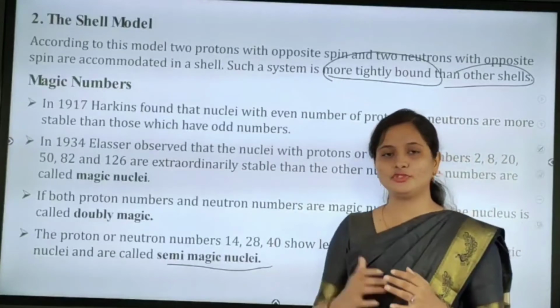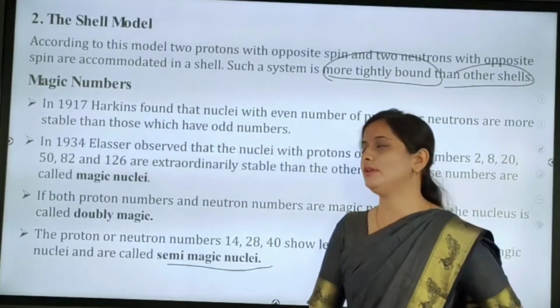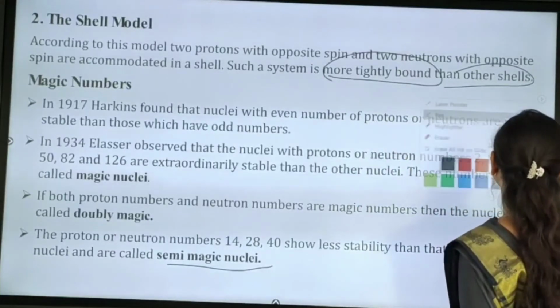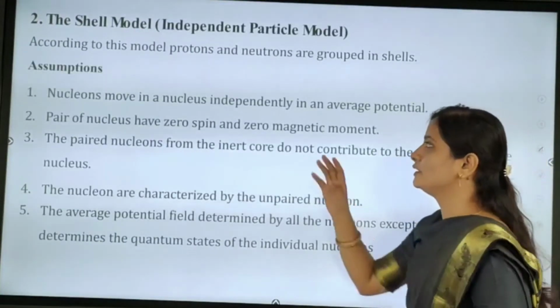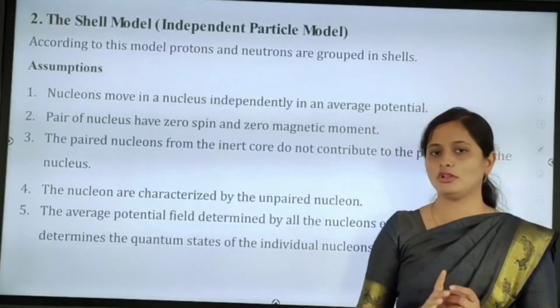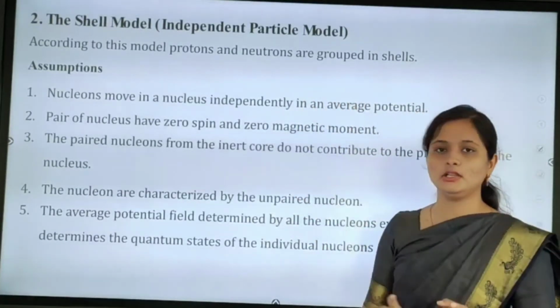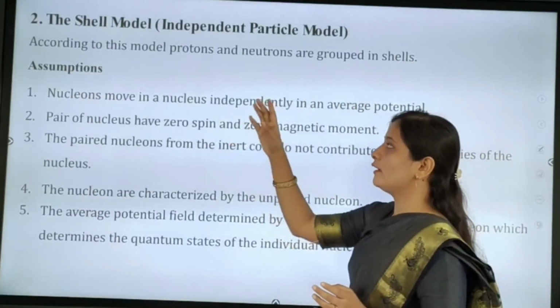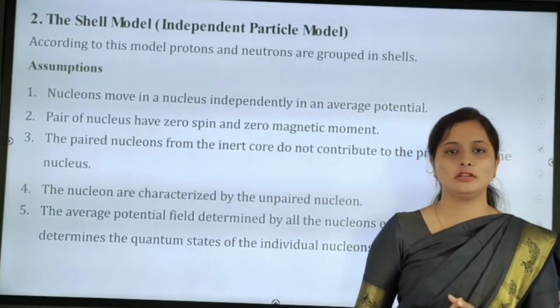In the last part of today's video we will see some assumptions of the shell model. The shell model is an independent particle model. According to this model, protons and neutrons are grouped in shells.